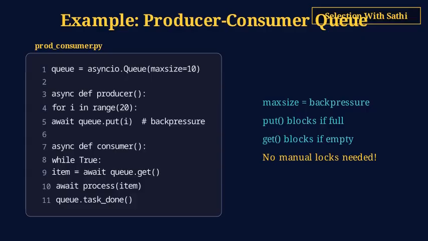Consumers await queue.get and call task_done when processing finishes. Run producers and consumers concurrently with gather. The queue handles all coordination, no manual locking needed.